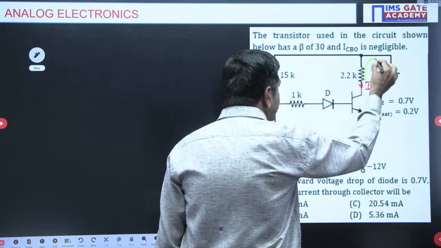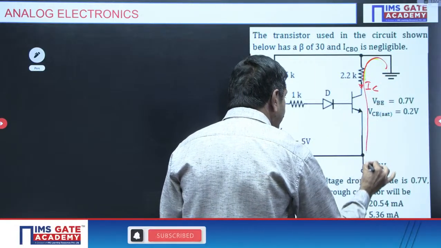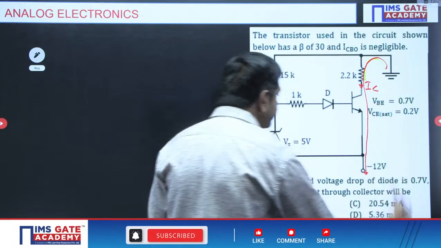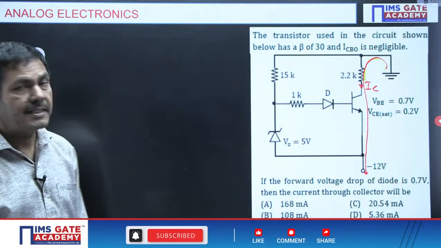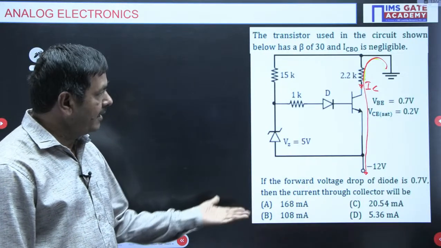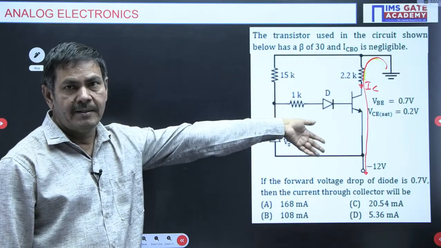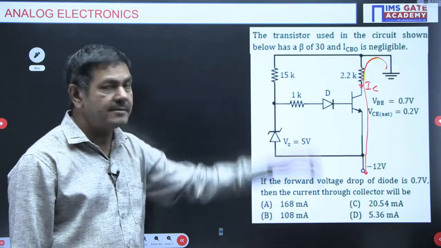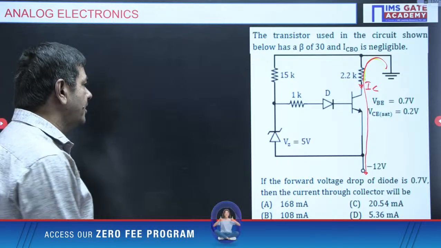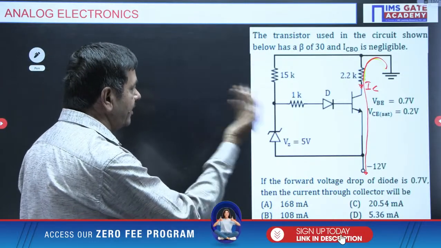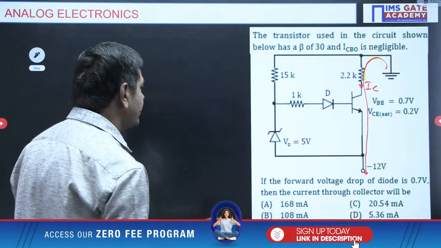Directly you can apply the KVL in this path. As VCE(sat) is given as 0.2 volts, I thought it is in saturation. Not accepted, you must find whether it is in active mode or saturation. In the classroom I explained how to find active, cutoff or saturation.